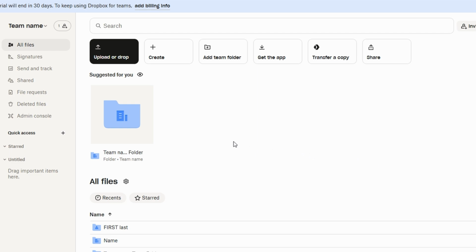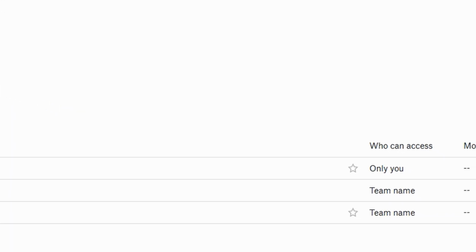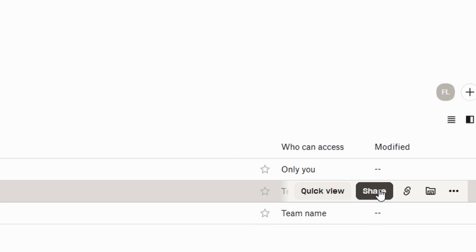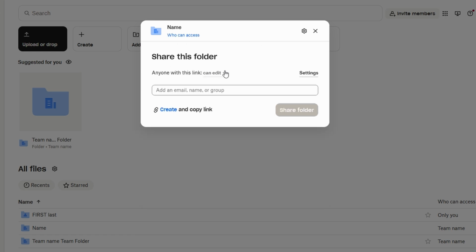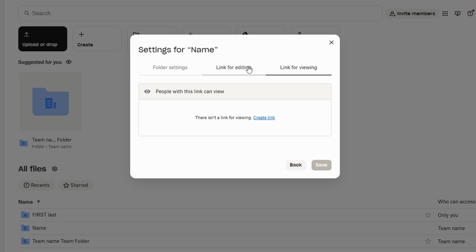Dropbox Business makes collaboration simple by allowing you to share files and entire folders with both your team members and clients. This feature enables you to work seamlessly with colleagues, even when you're not in the same location. You can customize permissions to control who can access the files and what they can do with them. For example, you can give some users view-only access, while others can have editing rights, ensuring that sensitive documents are secure, yet easily accessible to those who need them.